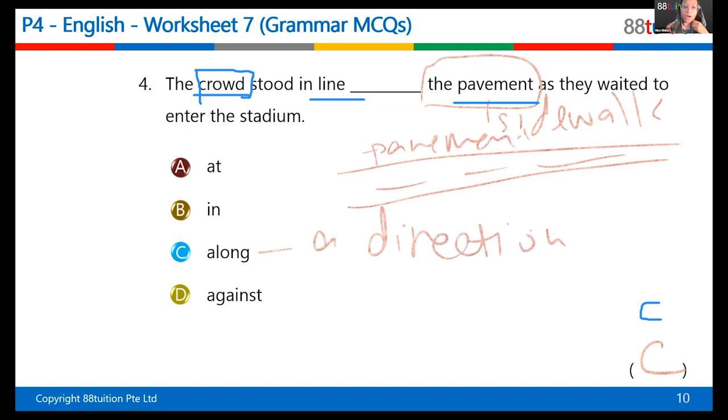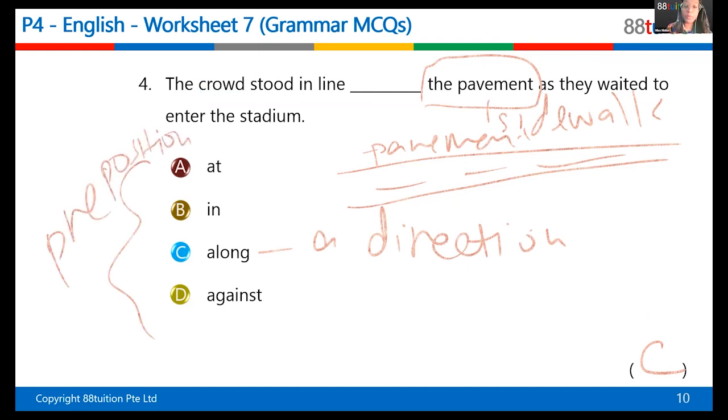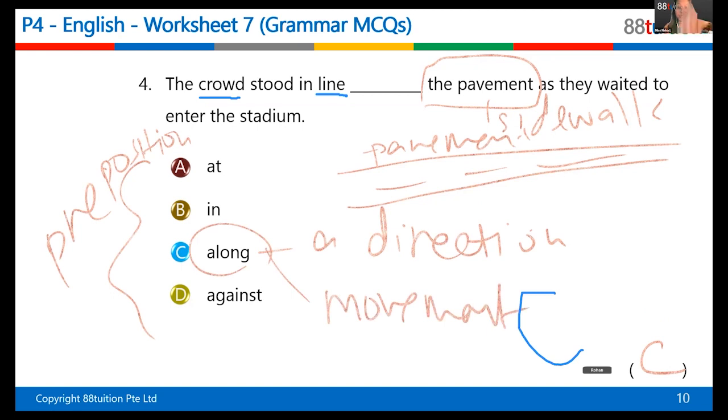These are all prepositions, right? It tells you where something is, right? But it's a movement preposition because it's along. You're moving along somewhere, right? So this one is the movement preposition. It's the only one that shows movement. The rest don't. It tells you something specific. I meet him at the park. I was in the room. So these are not movement. So very good. Gives our point for telling me the answer.